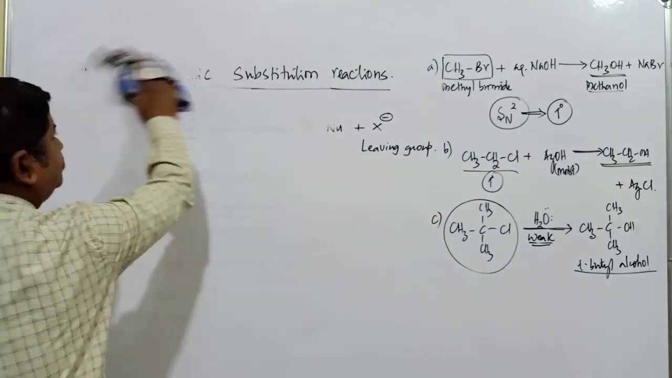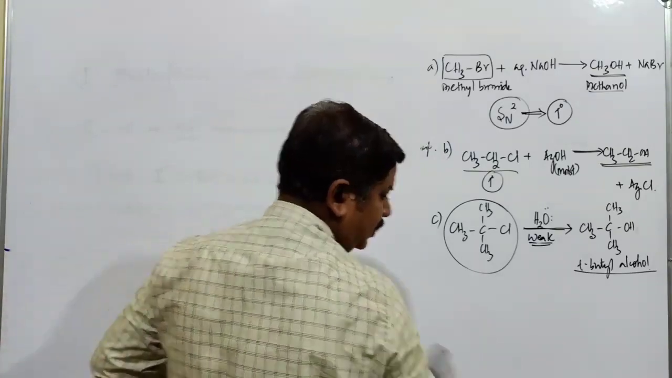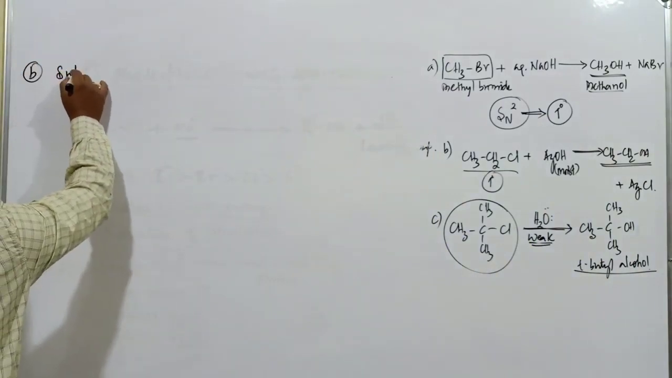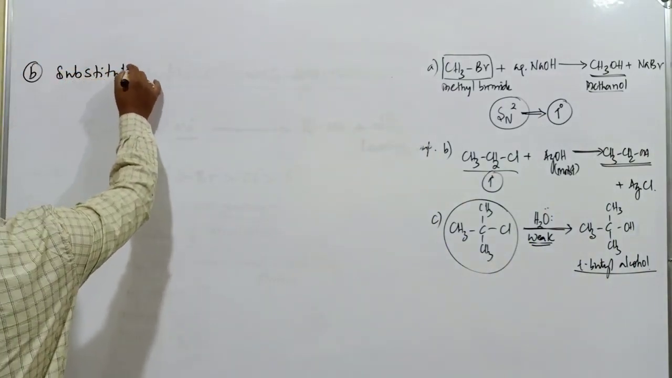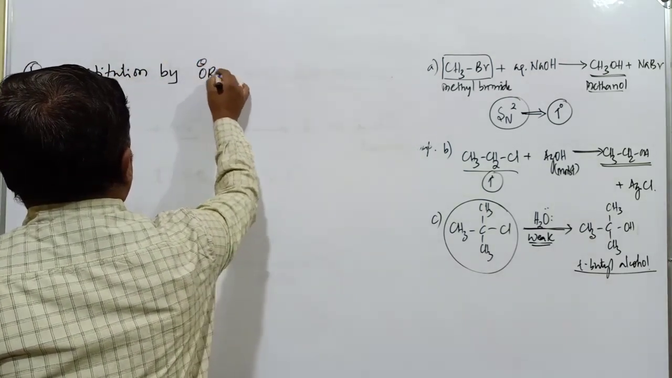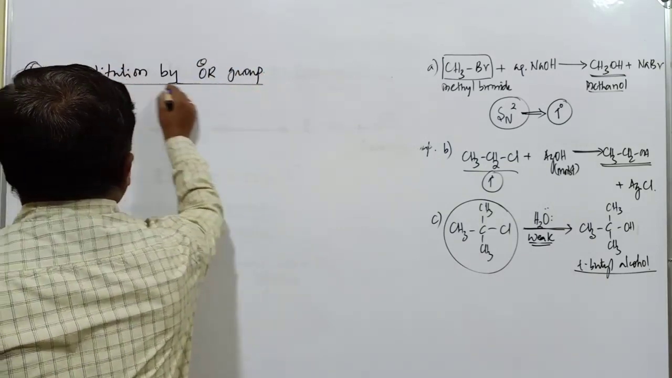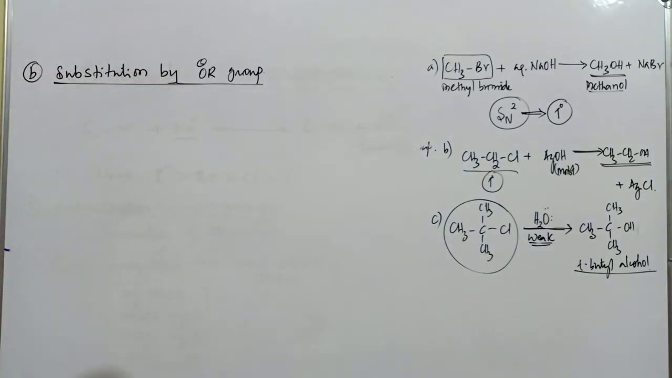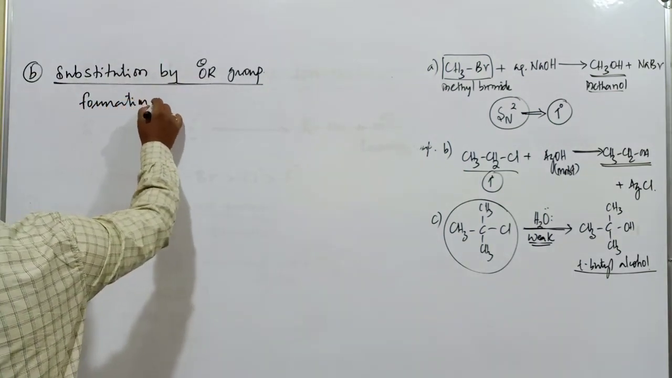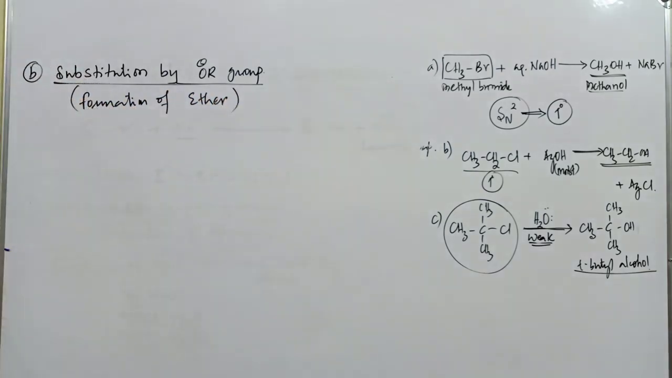Second reaction, B: substitution by OR group. OR is said to be an alkoxide ion. In this case, formation of an ether compound takes place. Formation of ether.